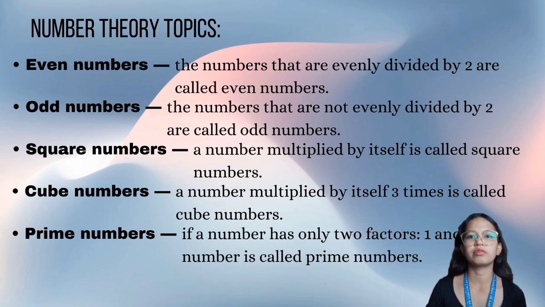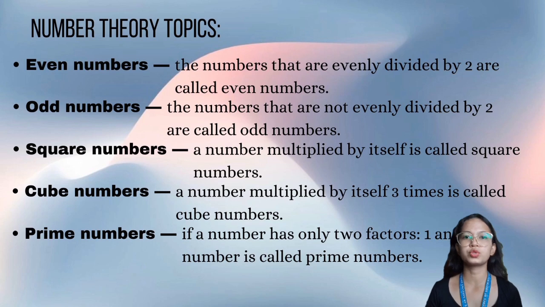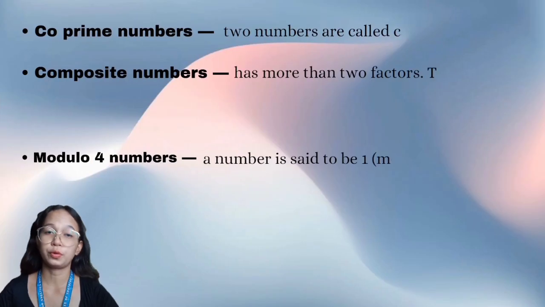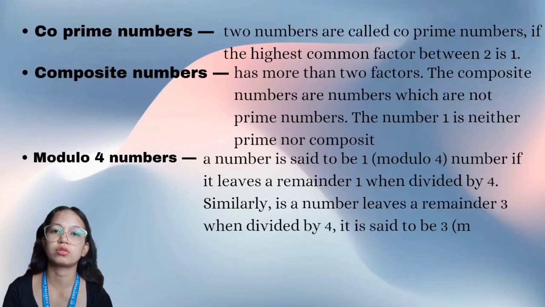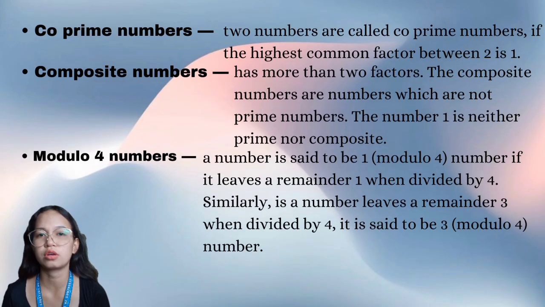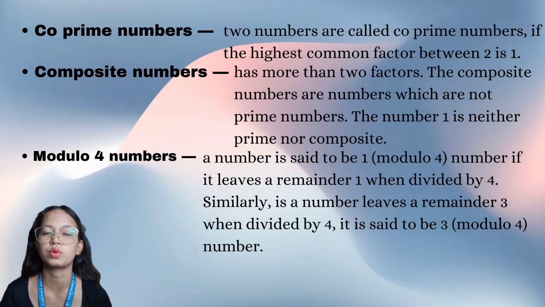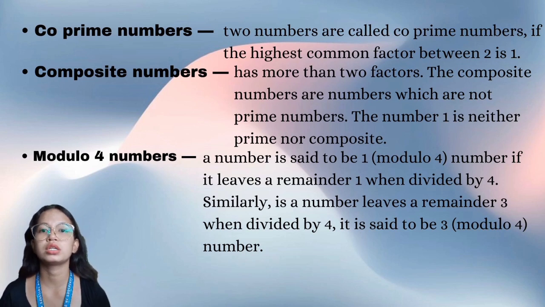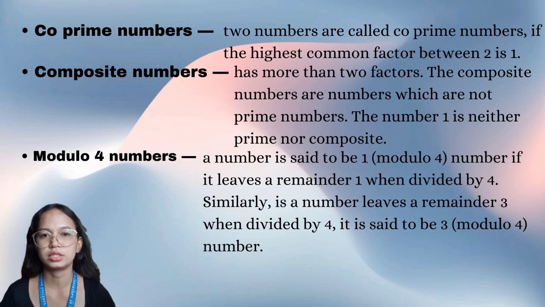Prime numbers: if a number has only 2 factors, 1 and the number itself, it is called a prime number. Coprime numbers: 2 numbers are called coprime if the highest common factor between the 2 is 1. Composite numbers have more than 2 factors. The composite numbers are not the prime numbers. The number 1 is neither prime nor composite.